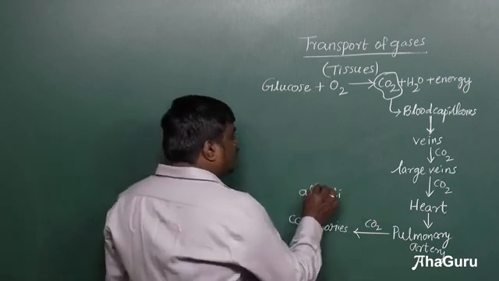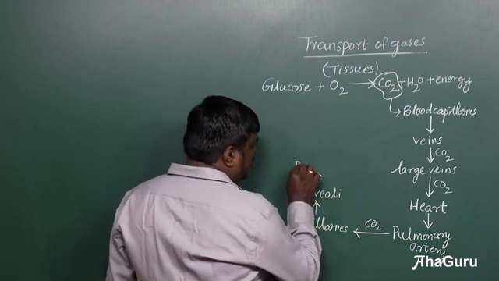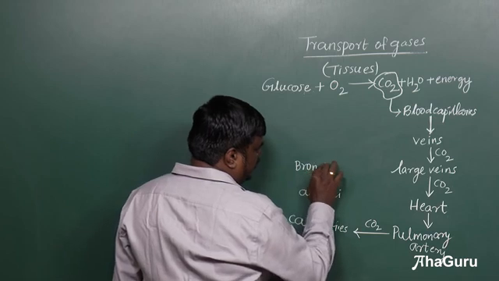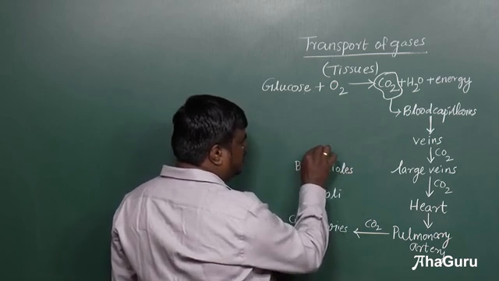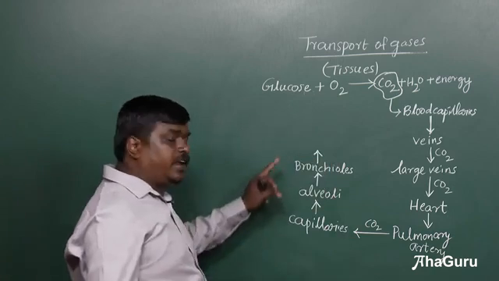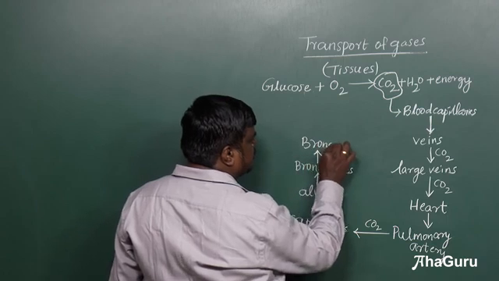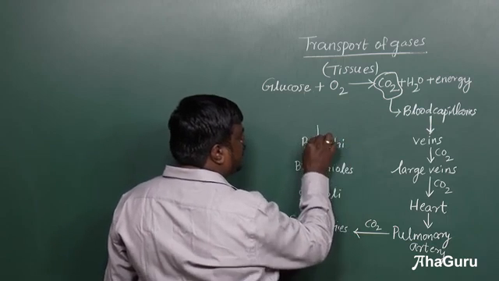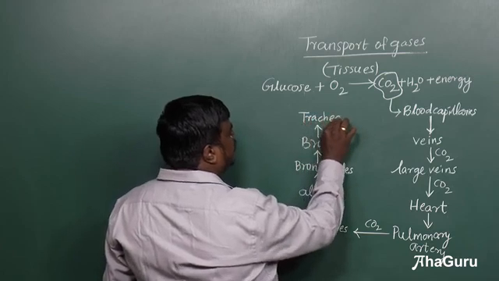From the alveoli, the carbon dioxide enters into the bronchioles. From the bronchioles, it enters into the bronchi. From the bronchi to the trachea, the windpipe.